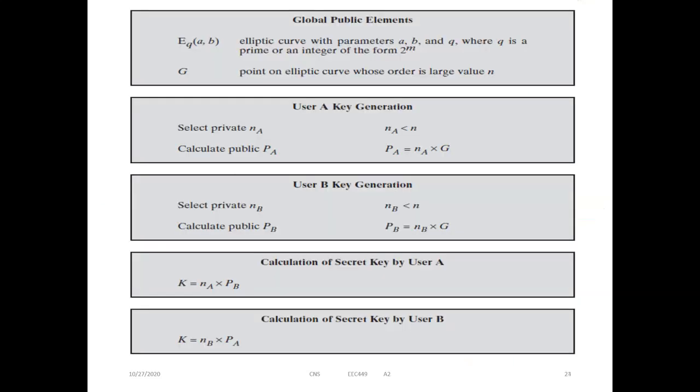So this is the summary. How we are selecting Q, and this is the G, and selecting private key nA, then calculating the public key. Similarly, user B selecting private key and calculating the public key. Ultimately, they are generating the calculation of the secret key.